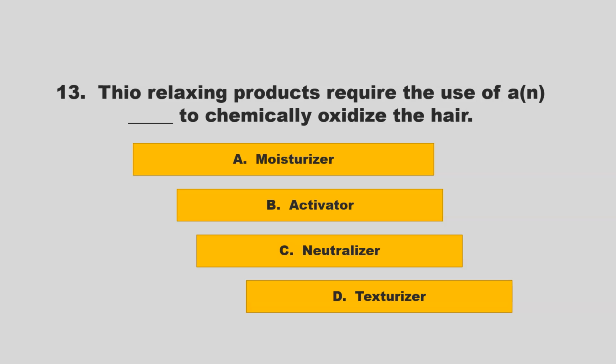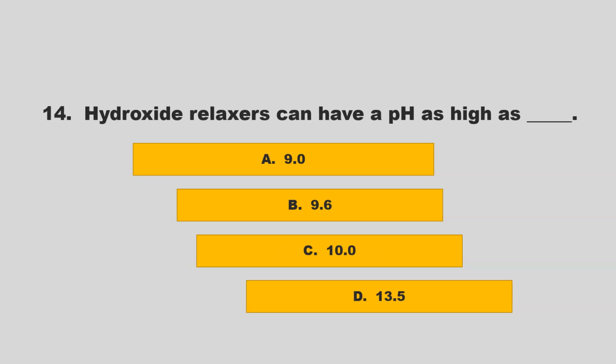you are correct. Thio-relaxing products require the use of a blank to chemically oxidize the hair. Is it moisturizer, activator, neutralizer, texturizer? If you chose C, neutralizer, you are correct.